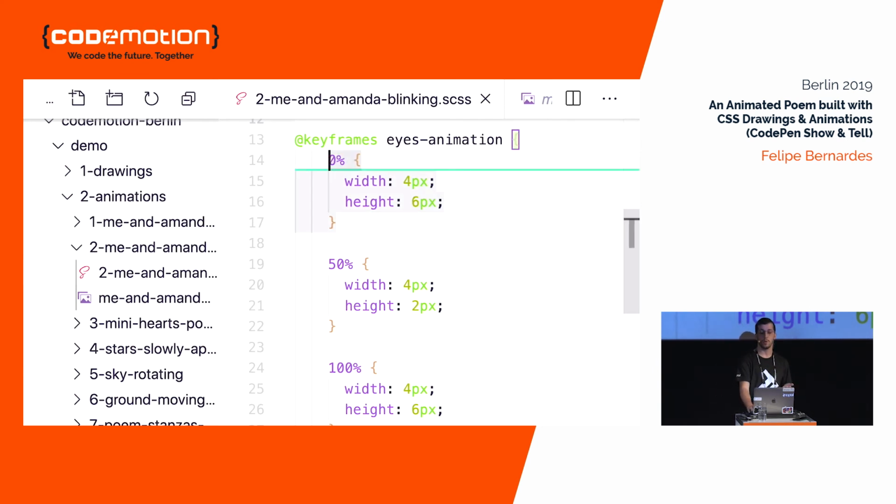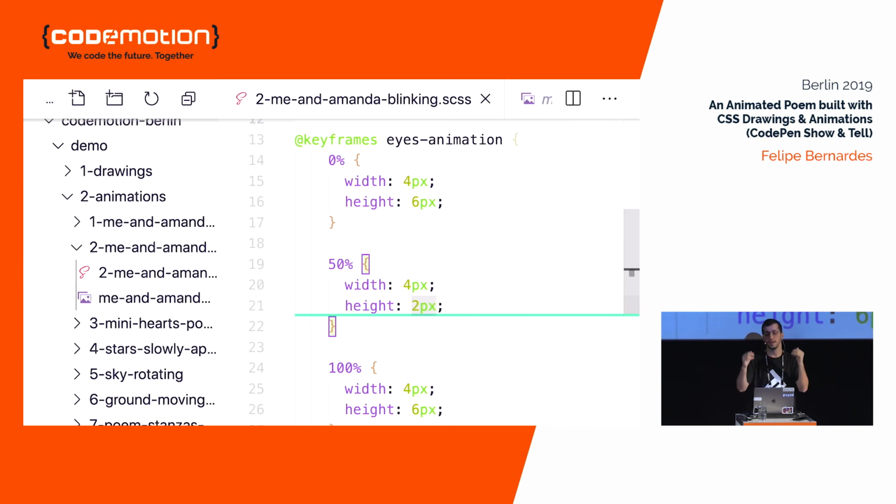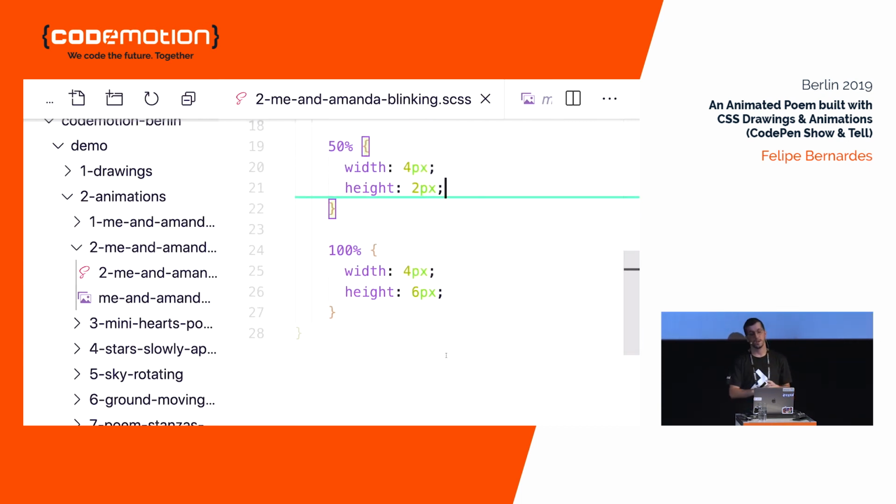So in the initial moment, our eyes are pretty much the same size as set originally. In the middle of the animation, the width is the same, but the height of the eye is a third lower. So instead of 6 pixels, 2 pixels, as if we're shrinking and blinking our eyes. And lastly, it gets back to the original state.